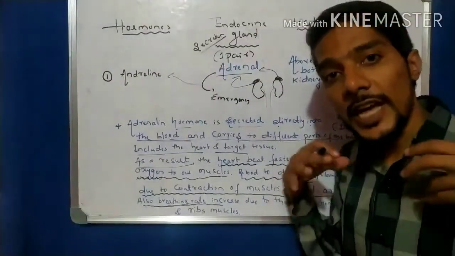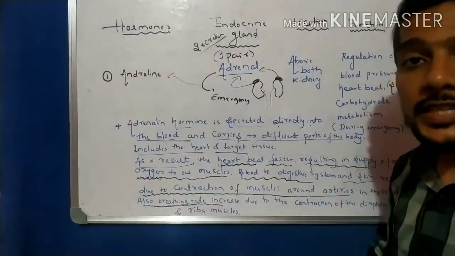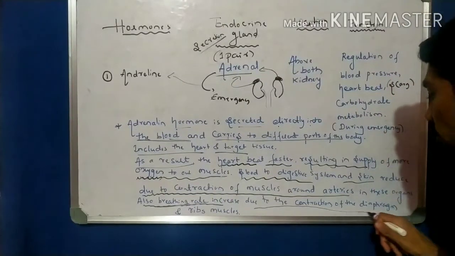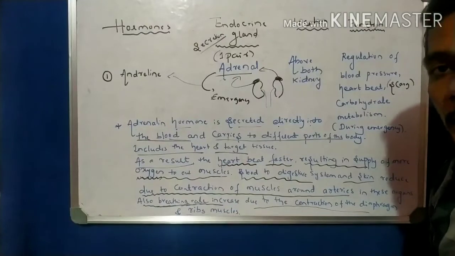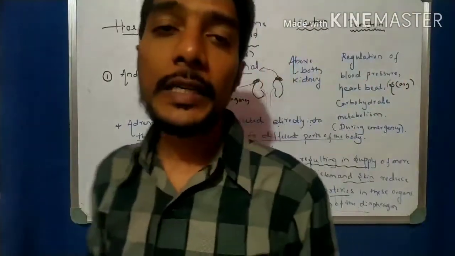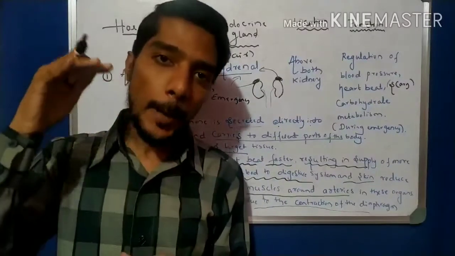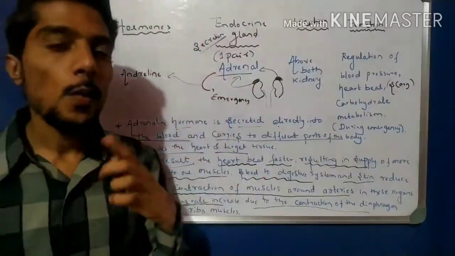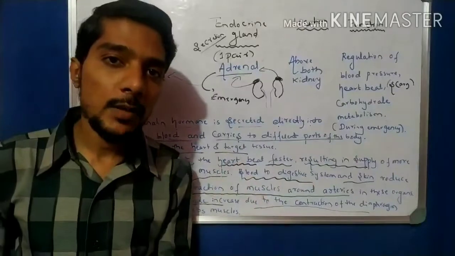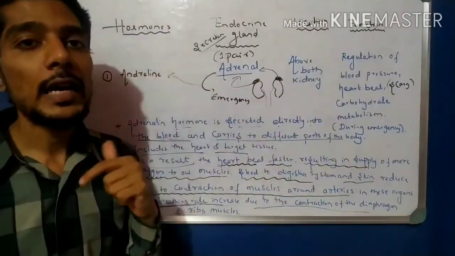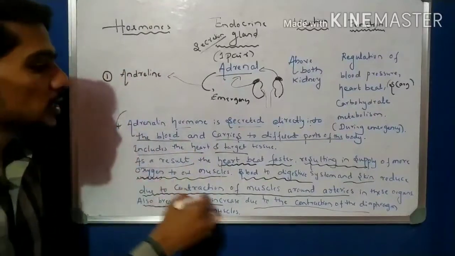Okay, whenever we are in a scary situation, what happens? The breathing rate increases. Breathing rate increases due to the contraction of the diaphragm and the rib muscles. These are the changes that occur when the underlying hormone is injected into the blood. In the examination they ask what are the changes taking place in the body when the underlying glands produce the hormone adrenaline. These are the changes you have to write.